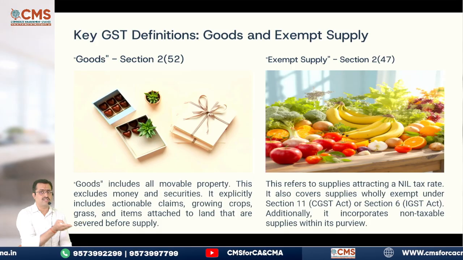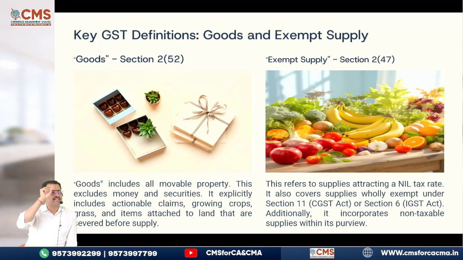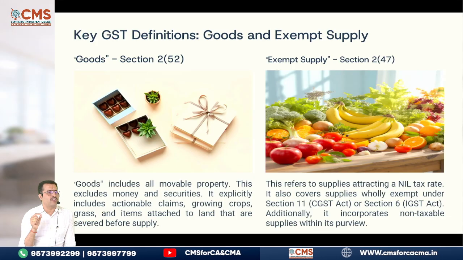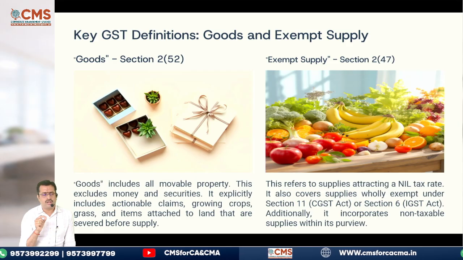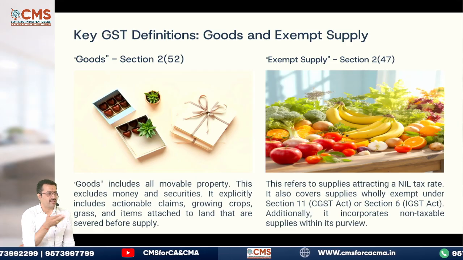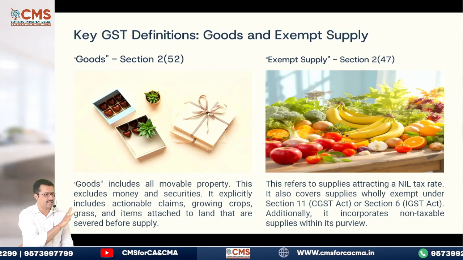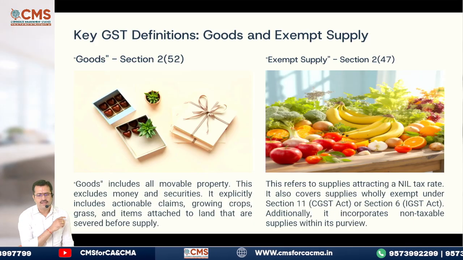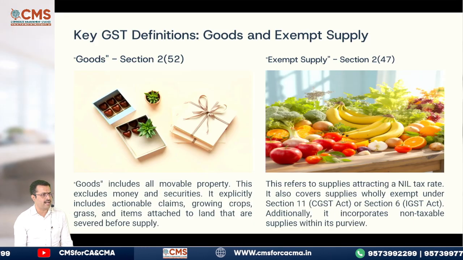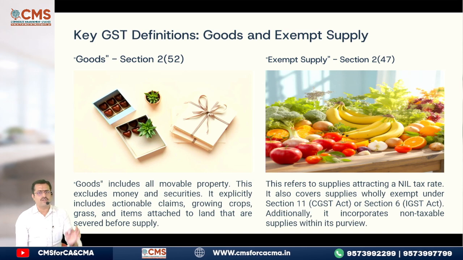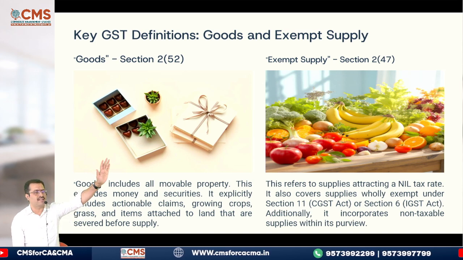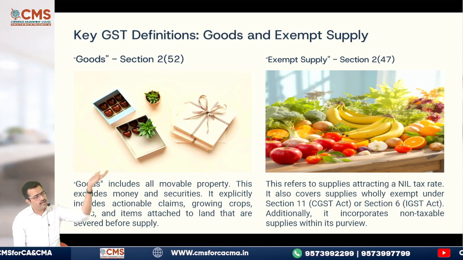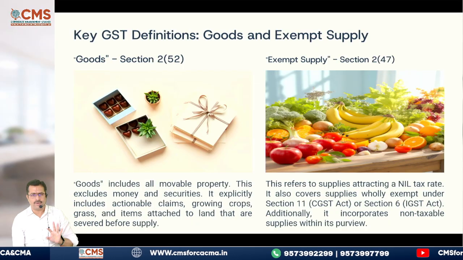I have given this; they also ask this. The difference between exempted goods, taxable goods, nil rated goods and non-taxable goods, when I come to supply, I will discuss. I'll give you the differences. Don't worry. Now, exempt supply means what? Obviously, this refers to supplies that attract nil rate of tax or which are wholly exempt from tax under section 11. It also includes non-taxable supply.